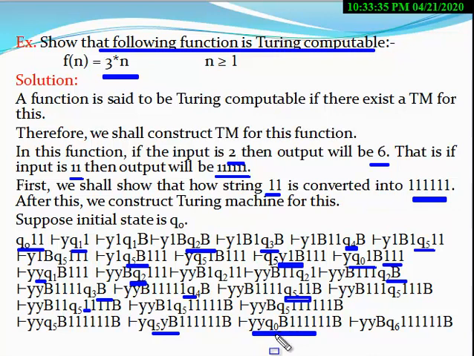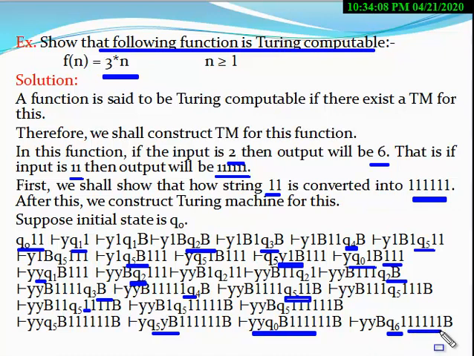As soon as capital B appears at the state Q0, it means all the ones from the input have been replaced, right? It means the process is completed. Now the machine goes to the final state. So as soon as a blank appears at Q0, the machine goes to the final state. Here Q6 is taken as the final state, so at Q6 the machine halts.